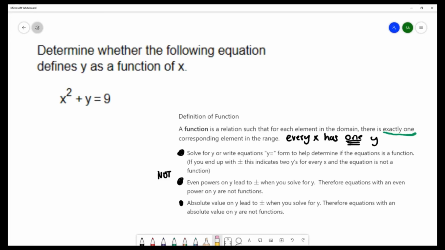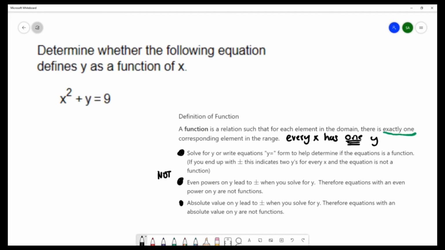If you have absolute value around y, that's going to lead to the plus or minus when you solve for y, and so that is not a function. So those are some quick indicators. If you have an even power on y or absolute value on y... we have neither of those two things. So I'm leaning towards it being a function, but let's solve for y first.